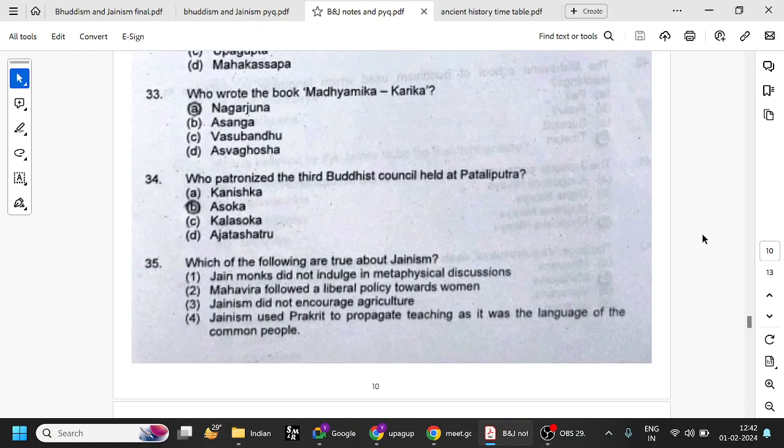So who patronized the third Buddhist council held at Patliputra? Very important. Ashoka. First one is Ajatasattu, second one is Kalashoka, third one is Ashoka, fourth one is Kanishka. And it was held, first one at Rajagriha, second one at Vaishali.